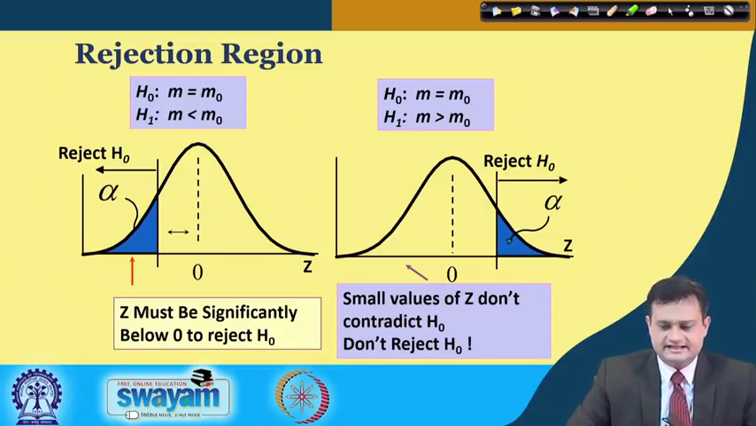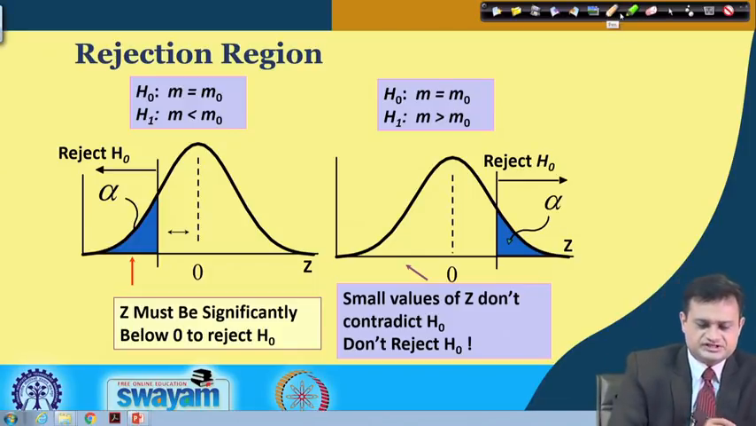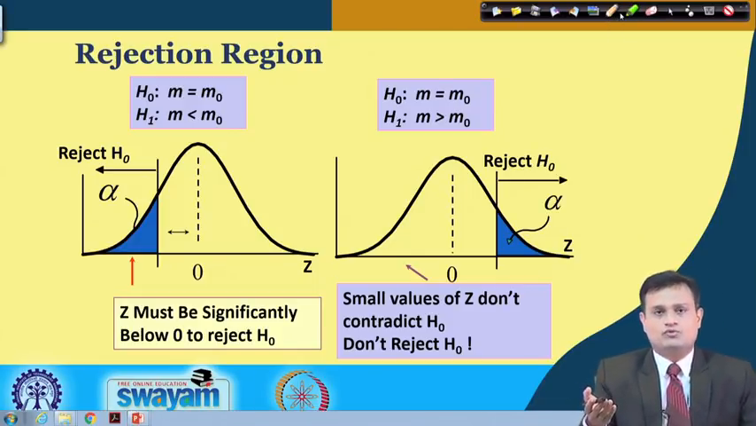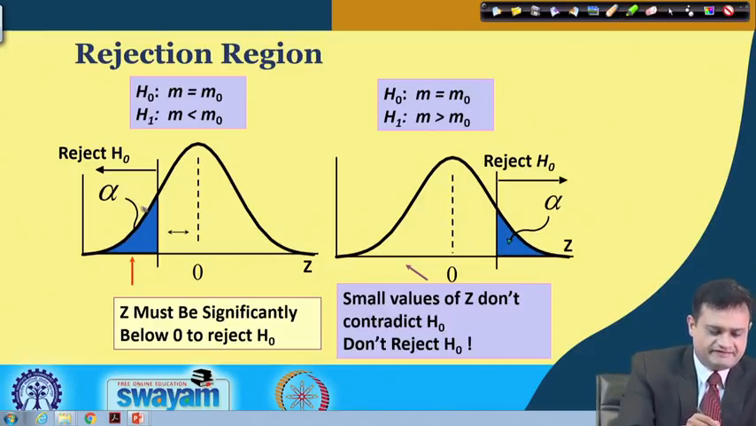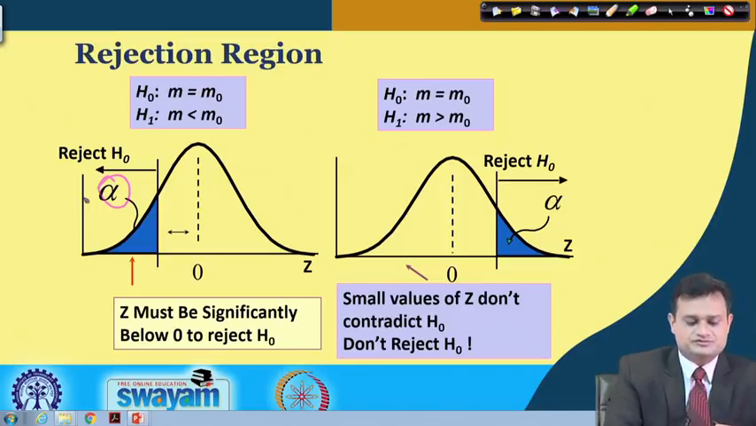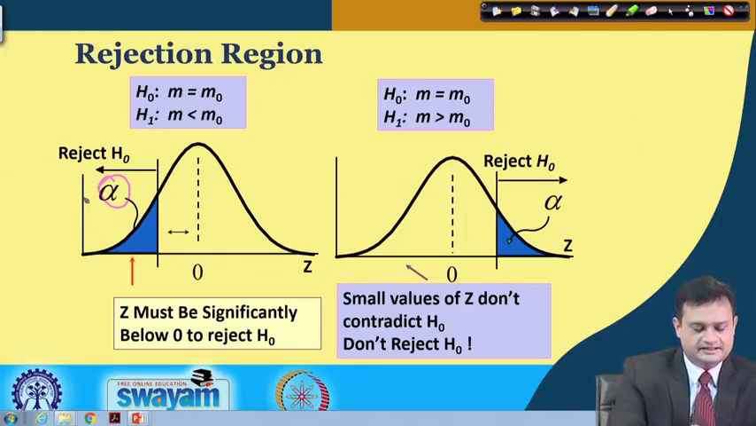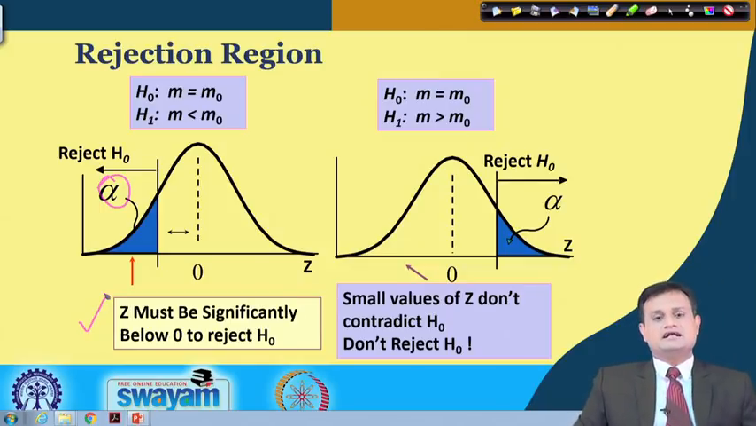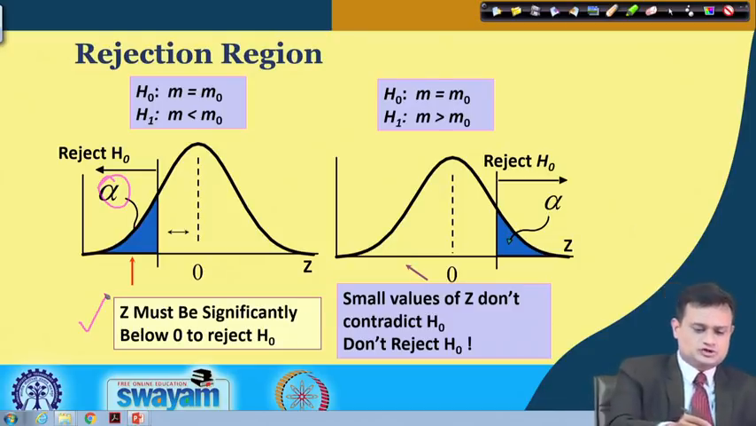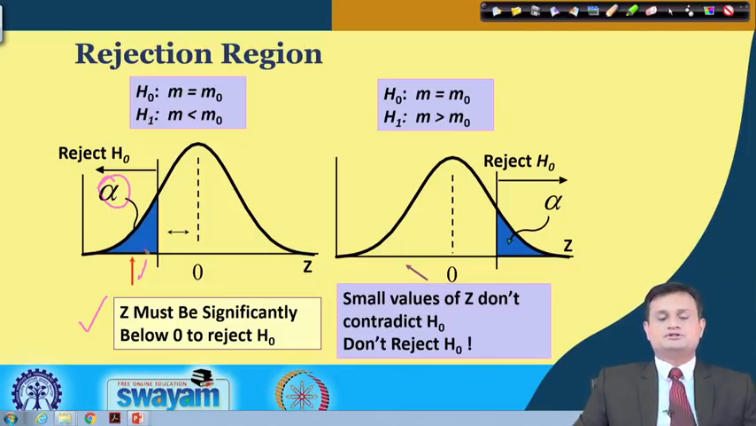So just see that I have typically a rejection region, and here let us say I am talking about a one tail test. So I can conduct the one tail test either for the left tail or for the right tail. Just see, this is the left tail and this is my alpha, which is the level of significance and also the type 1 error, and Z must be significantly below 0 to reject the null hypothesis. So it should fall in this particular region as shown by the arrow, and then I will reject the null hypothesis for this one tail test when my region of interest is on the left tail.